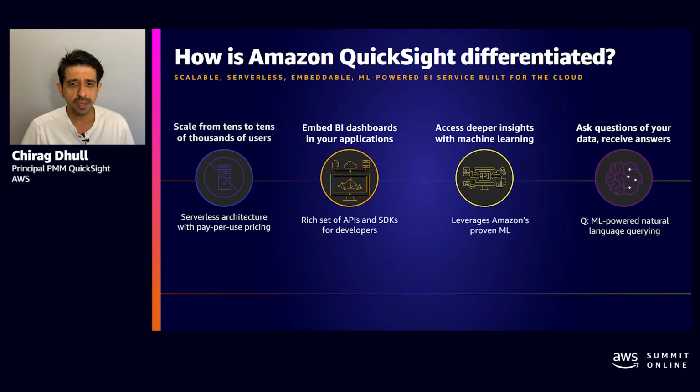Also, we are seeing a huge trend for customers moving away from standalone BI tools and into embedding analytics right within the applications and websites that their users primarily use. With QuickSight, you can quickly embed interactive visualizations and analytics into your applications, websites, or portals. QuickSight provides a rich set of APIs and SDKs that allow you to easily customize the look and feel of these data insights for your users so that these analytics look seamless within your application.